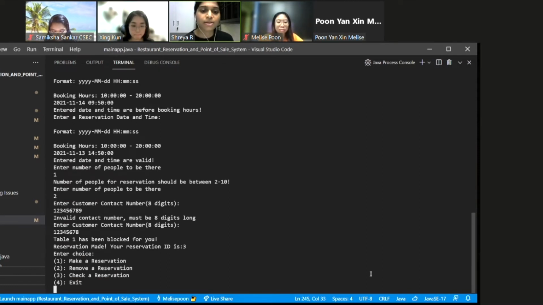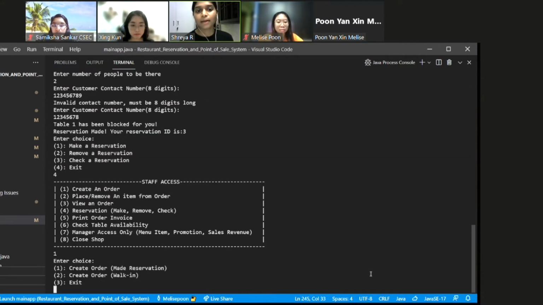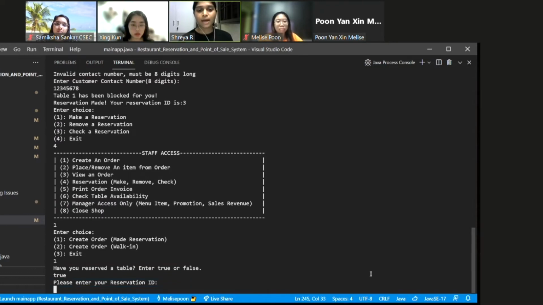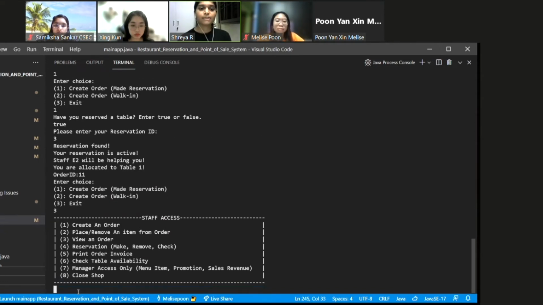Please remember your reservation ID. So now we can exit from this reservation page and we can go back to the staff access main page. So now we can go to create an order, and in this case, let's assume that Sing-Kun is walking in to dine after making her reservation. So let's go into create order, make reservation. Okay, so I'll ask Sing-Kun, have you reserved the table? Yes. Okay, so we can enter true, and then we can enter her reservation ID, which in this case would be 3. Yeah, so staff E2 will be helping you, which is what we entered before, and she's allocated to table 1.